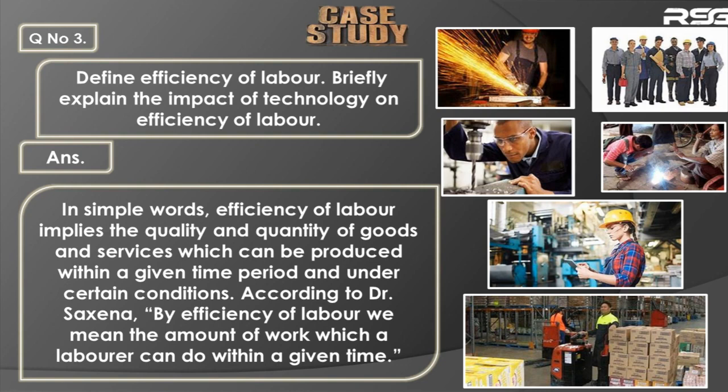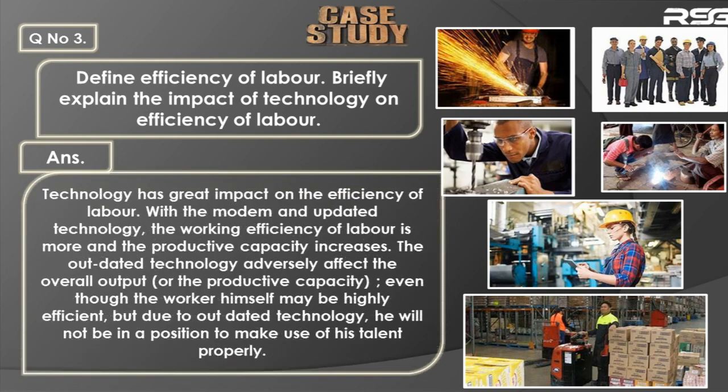Okay, all right. Now let us see the impact of technology on the efficiency of labor. What kind of impact has technology on the efficiency of labor? If we try to rephrase this question, the impact of technology on the efficiency of labor means if you adopt a highly modernized technique of production, what will be the effect on the efficiency?